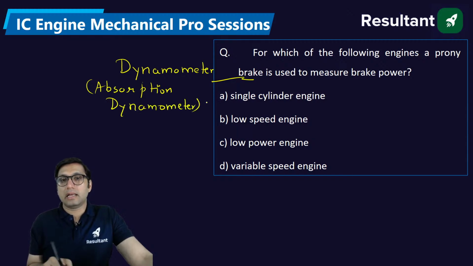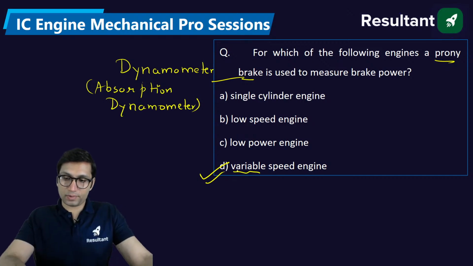But one thing about the Prony brake is that it is used particularly for variable speed engines. It is used to find the brake power for a variable speed engine. This is important for the Prony brake dynamometer.